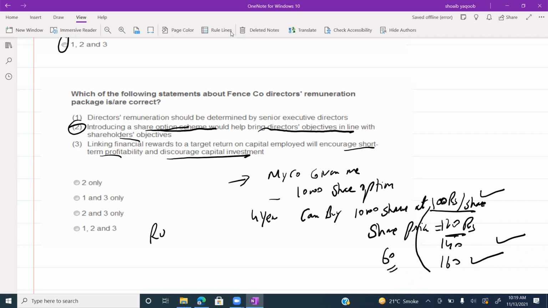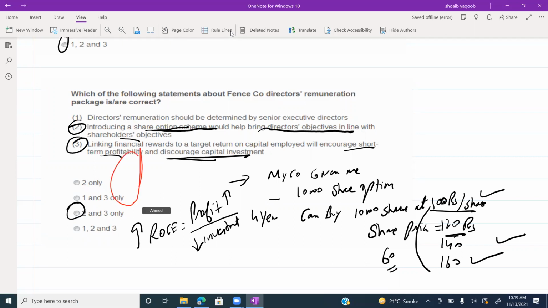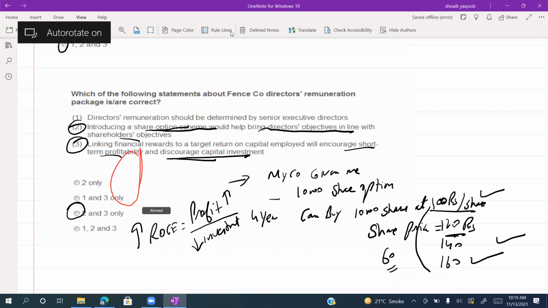Because in return on capital employed, in the numerator there is profit, in the denominator there is capital, there is investment. So you will use shortcuts to increase the profit. You will discourage the investment so that ROCE can increase. ROCE will always be high. So second statement and third statement both are correct.